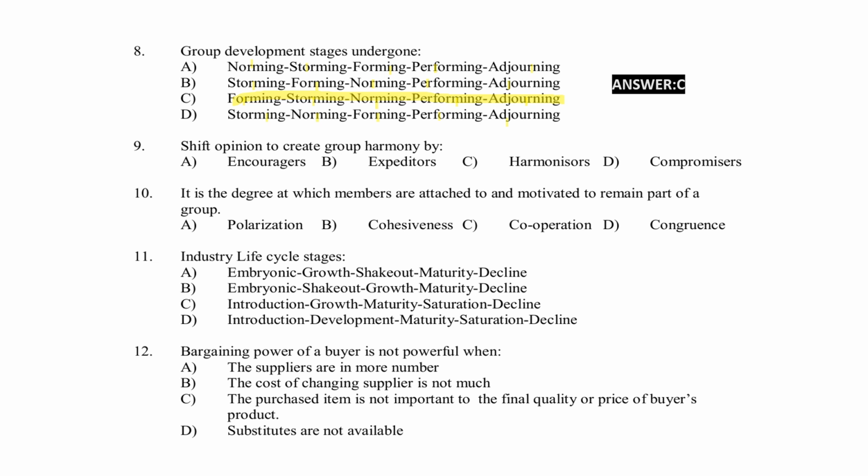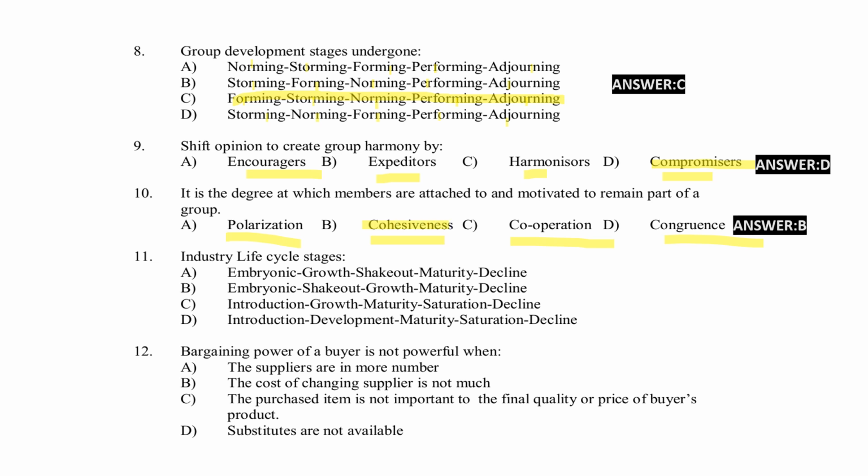Next, shift of opinion to create group harmony by A encourages, B expedites, C harmonizes, D compromises. Right answer option D compromises. Next, it is the degree at which members are attached to and motivated to remain the part of a group. Option A polarization, option B cohesiveness, option C cooperation, option D congruence. Right answer for the question option B cohesiveness.